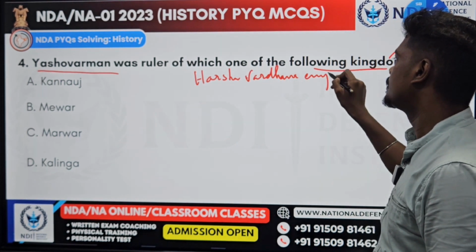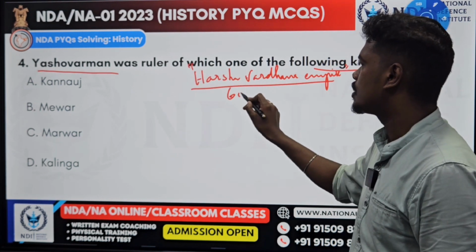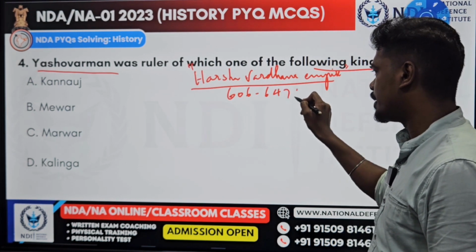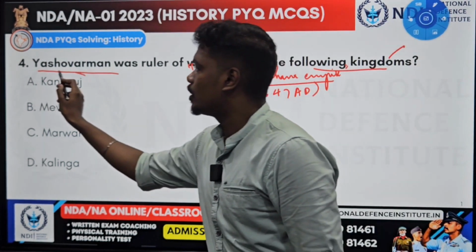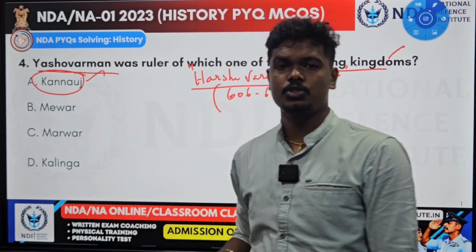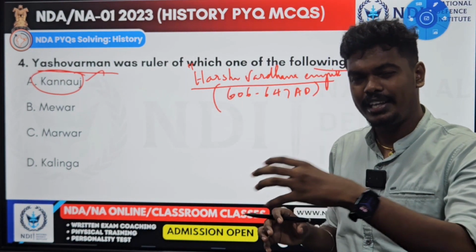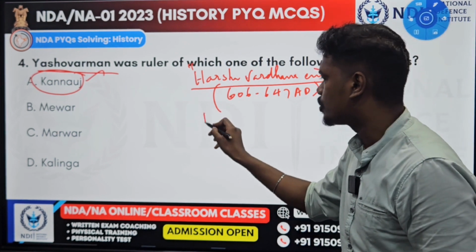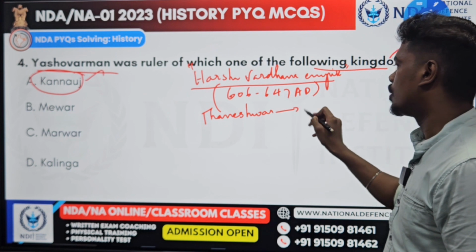This Harshavardhana Empire, which lasted from around 606 to 647 AD, is when the place called Kannauj became very famous. Why? Because Harshavardhana, a ruler after the Guptas, transferred the capital from Taneshwar to Kannauj. From Taneshwar to Kannauj.